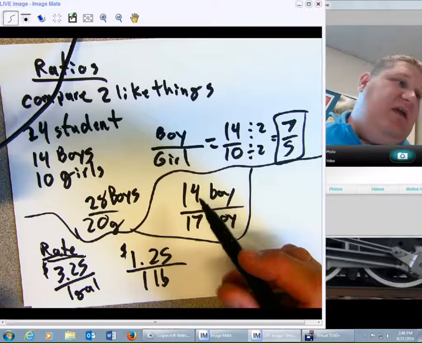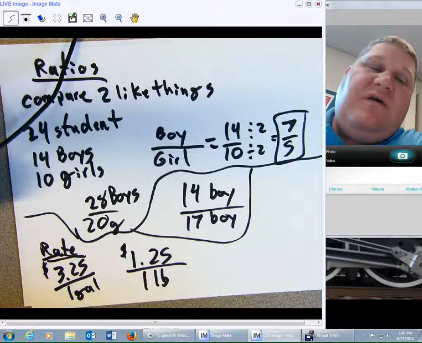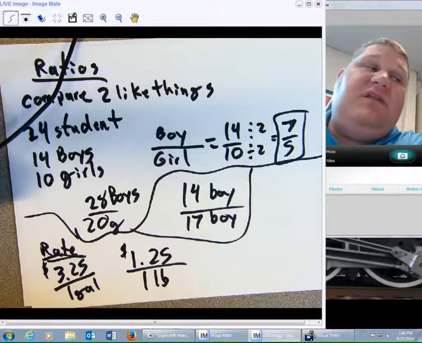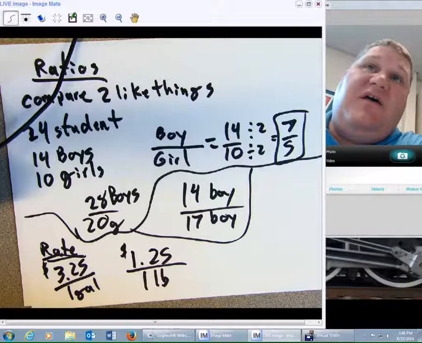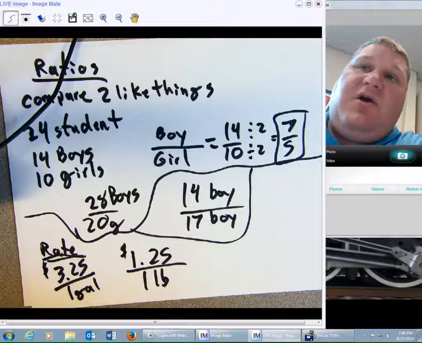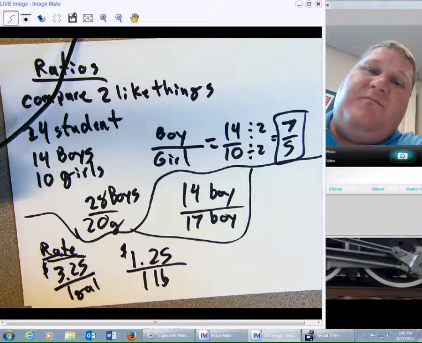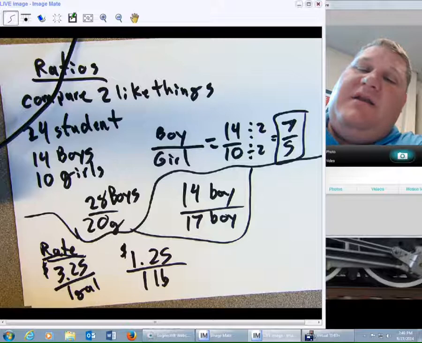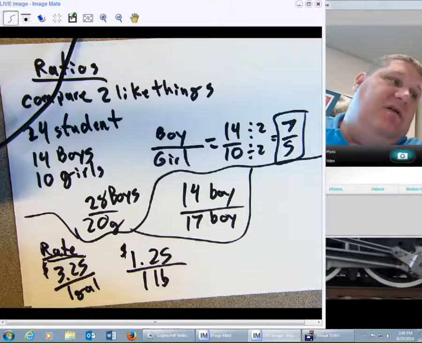If we were talking about how much money a certain player makes in one league compared to how much a certain player makes in another league, that also is a ratio. But if we're talking the amount paid for a car compared to the amount paid for a baseball player, probably not a good ratio because those things are very, very different, even though they'd both be money.